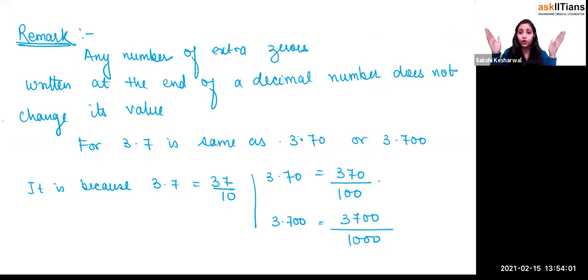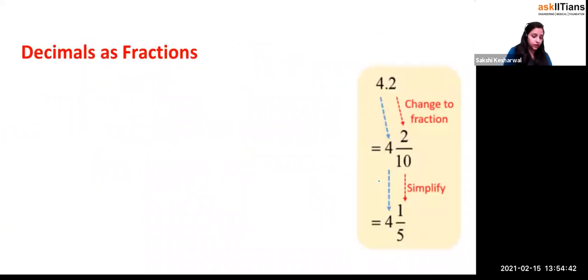Now you have a chocolate of 1,000 grams and you divide it into 100 equal parts. So each part will be 10 grams, right? And then you have taken 70 parts of it, so 70 times 10 is 700 grams. Similarly, you divide the 1,000 grams of chocolate into 1,000 parts, so each part is only 1 gram, and you have taken 700 parts of it. So you still have 700 grams of chocolate. So these are equal fractions, right? This is clear, right?